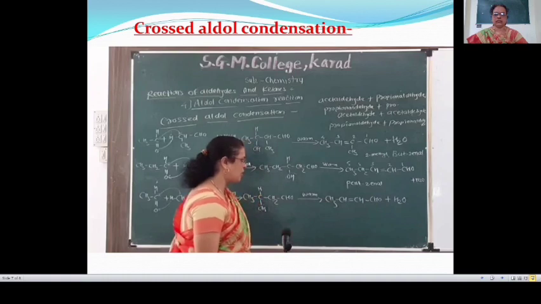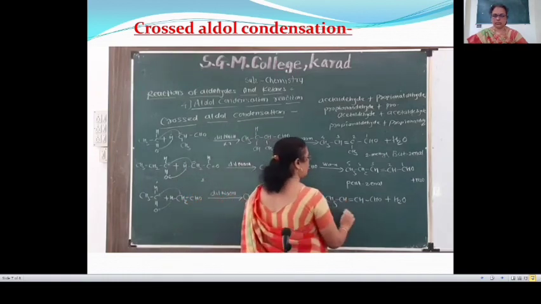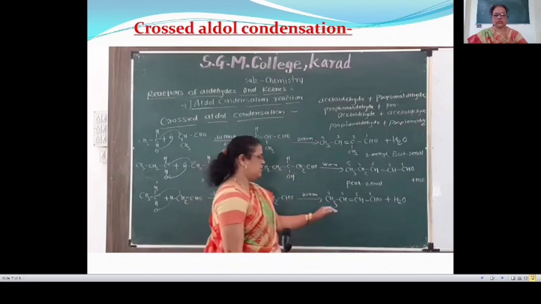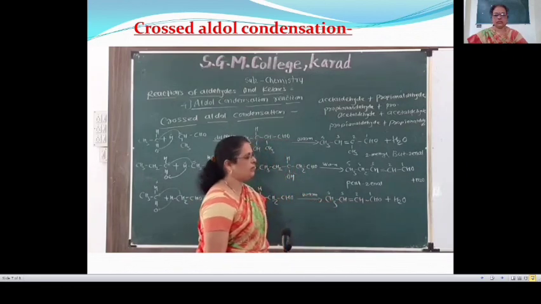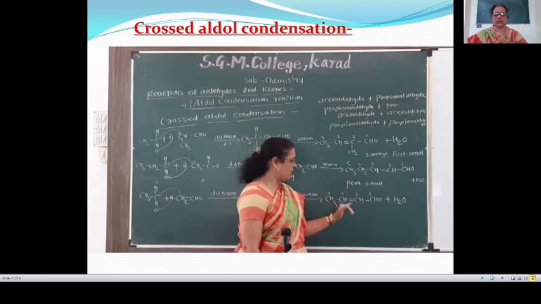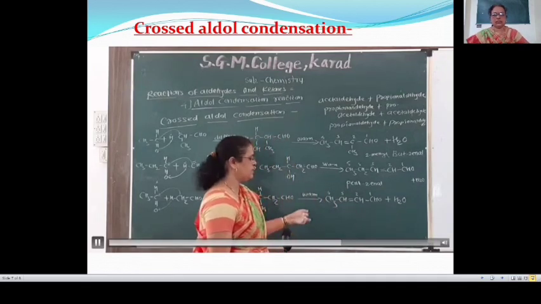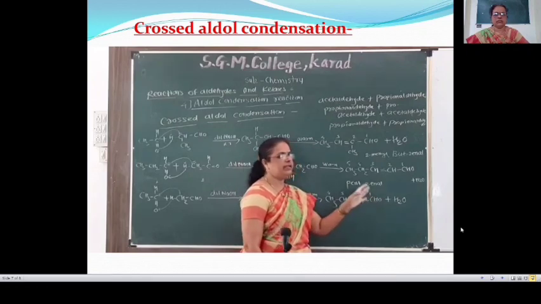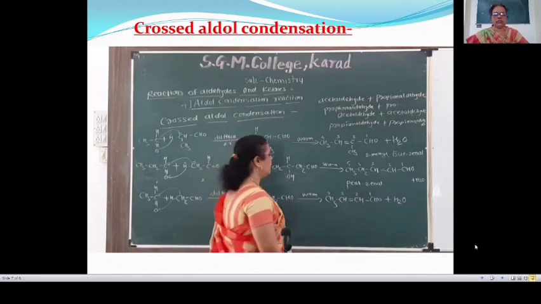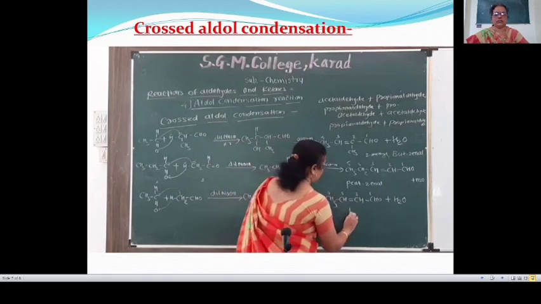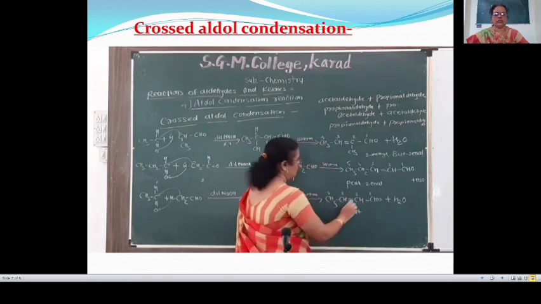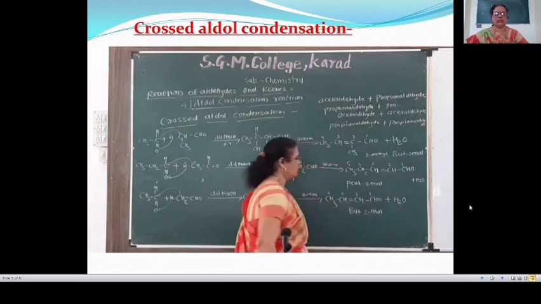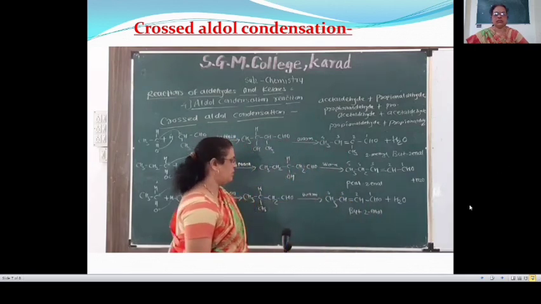This is the third product. The name of this third product is 1, 2, 3, 4. This is the derivative of butane, but here a double bond is present, therefore "an" is replaced by "ene", and there is also an aldehyde group, therefore "e" is replaced by "al". Then the name of this compound is but-2-enal. This is the third product.